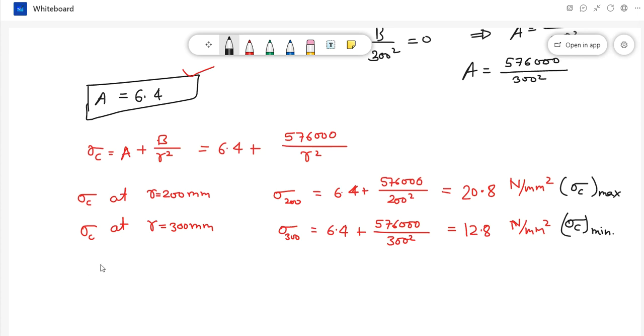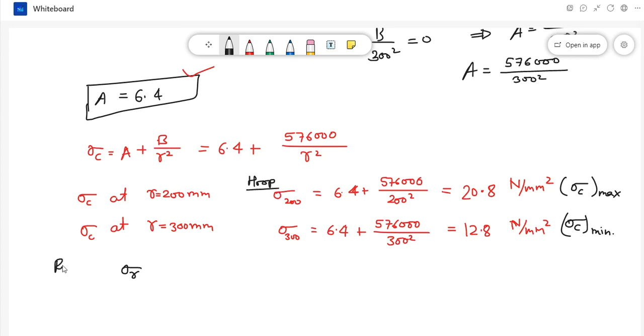And if we talk about radial stress sigma r, this is actually hoop stress. Okay, this is about hoop stresses.